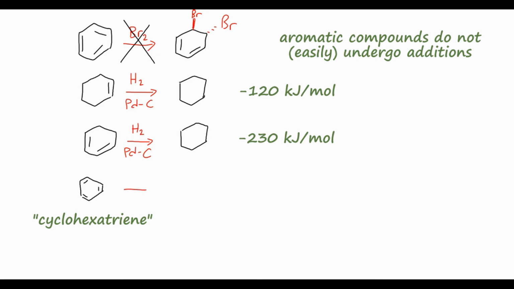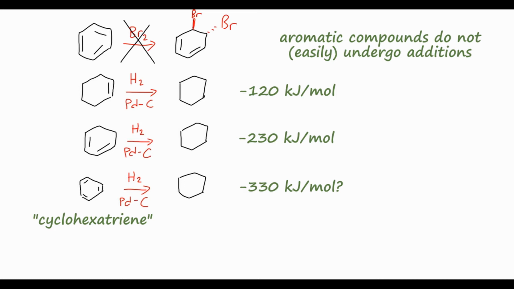So if we subjected this starting material to the same conditions in order to get cyclohexane as a product, if we just accounted for the number of double bonds and the conjugation in between each pair of double bonds individually, we might expect a heat of reaction of maybe minus 330 kilojoules per mole. So remember, we're saying that this is hypothetically the heat of reaction from hydrogenating all three of those double bonds, but we're also subtracting a little bit of energy because we're saying that these double bonds are conjugated in some way.